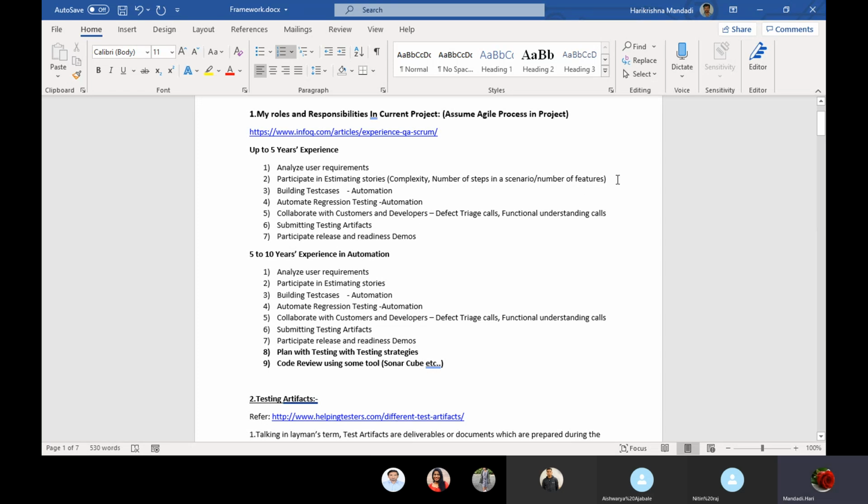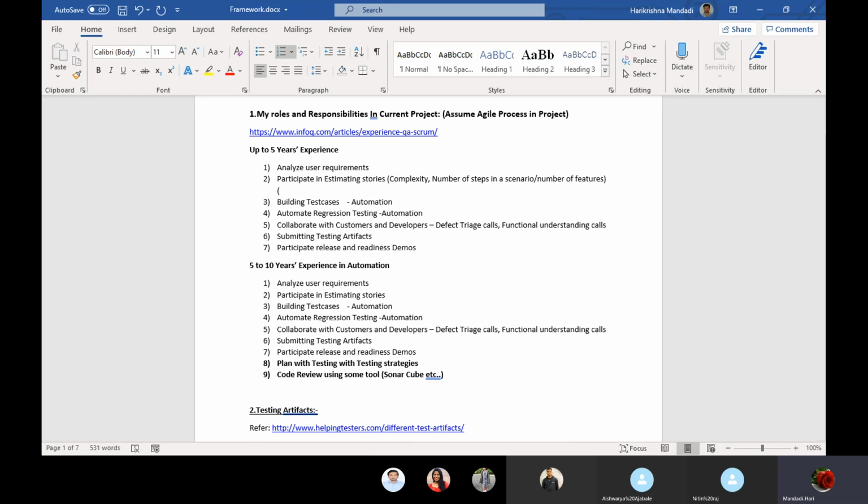Estimations we give as story points. You need to understand this. How do we give estimations? As story points. Whether a story point is 8 hours varies from project to project, according to how they want it, but we should be very clear about what we say. Don't get confused.